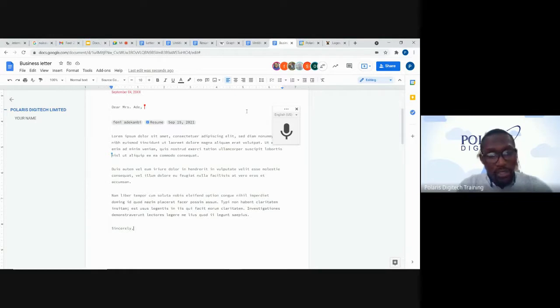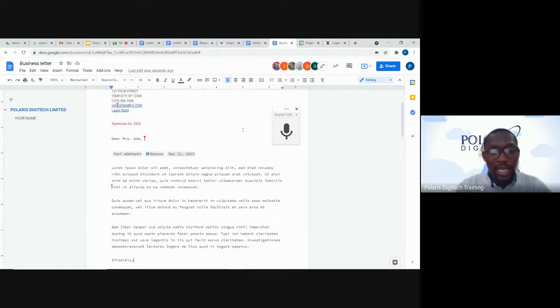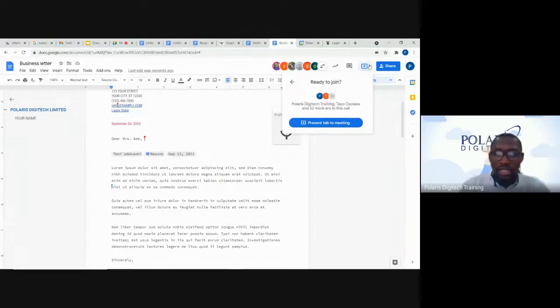And to add to this as well, I can share this page, this document I'm working on. I can share it, I can present it in a meeting without going out of this window. Just need to come to this tab now, present to a meeting, and that's all we have to do. And because we have a meeting going on, automatically it will detect that a meeting is ongoing. And can you see now? It's telling me ready to join. If I want to present this tab to the meeting, I can go ahead or cancel this.